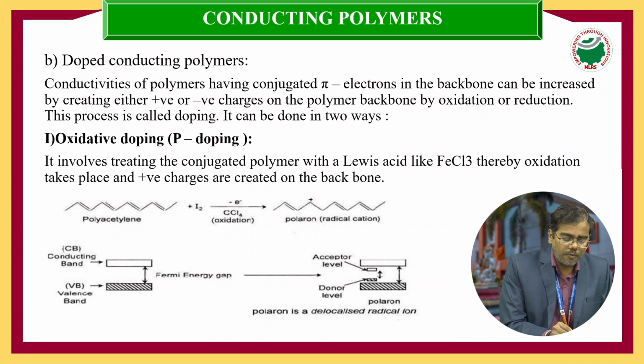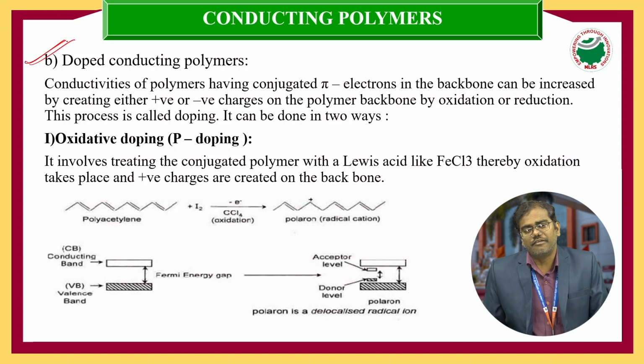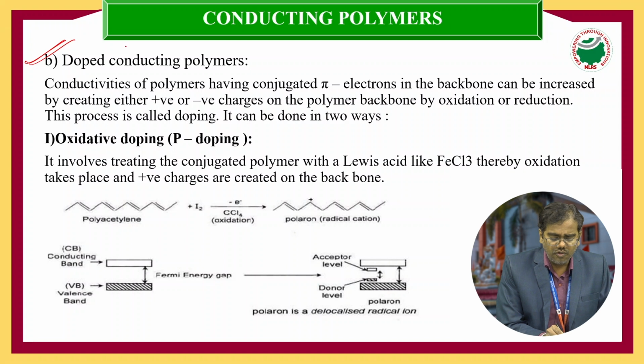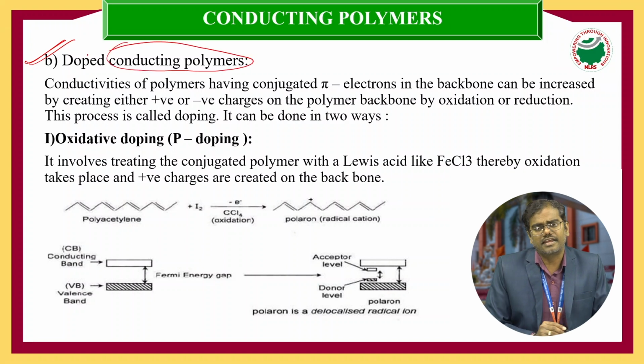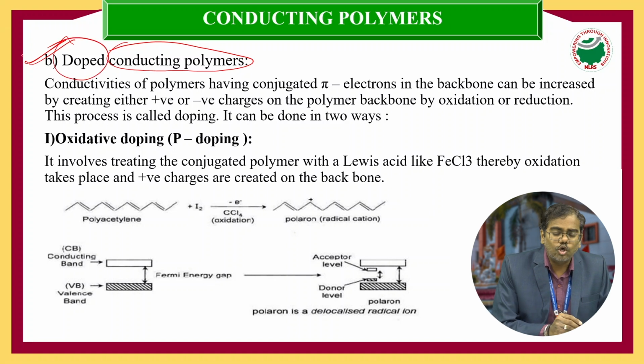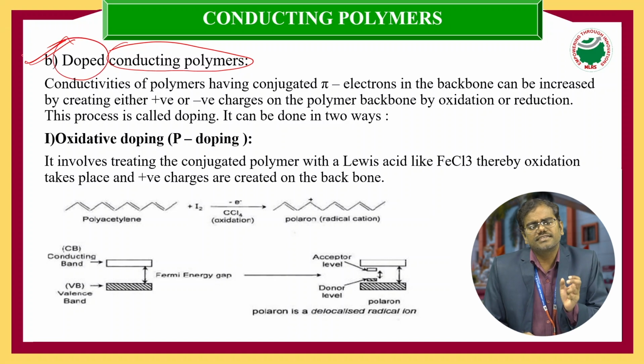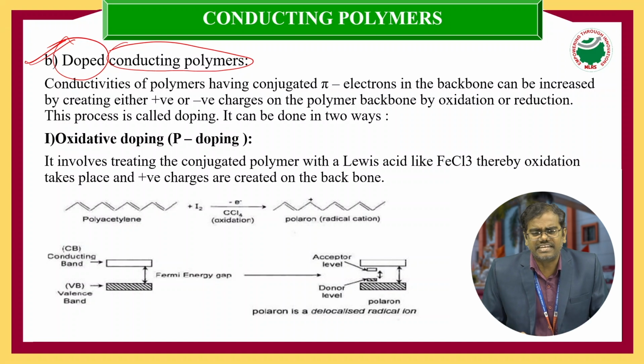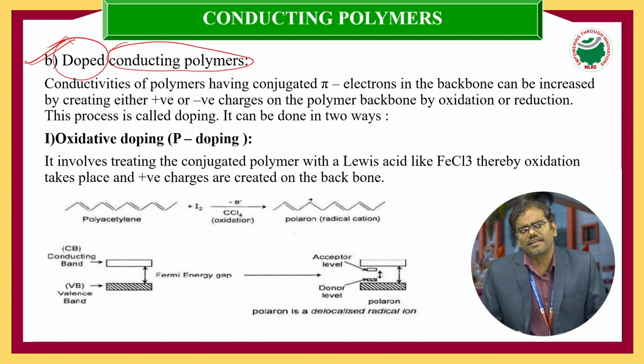The second type is doped conducting polymers. This topic is very important. As you know the concept of conducting polymers, what is the meaning of doping? Why should we discuss doped conducting polymers? Take polyacetylene, polyaniline, polyphenol or polythiophene, whatever it may be. These are the best examples of conducting polymers.